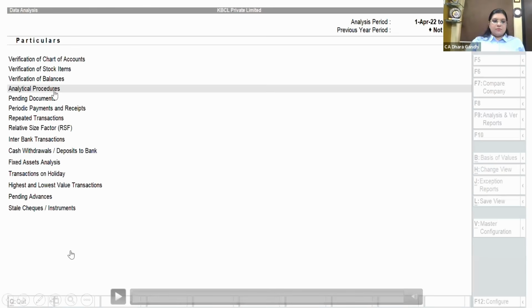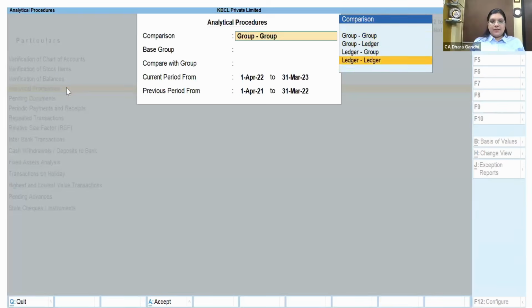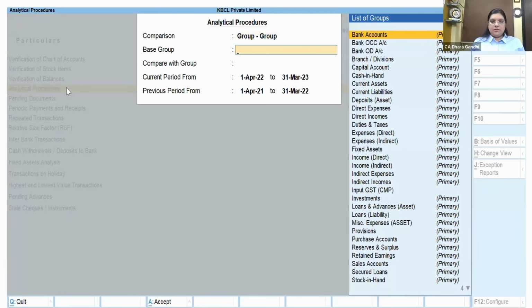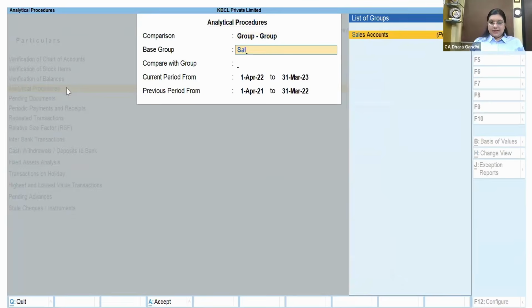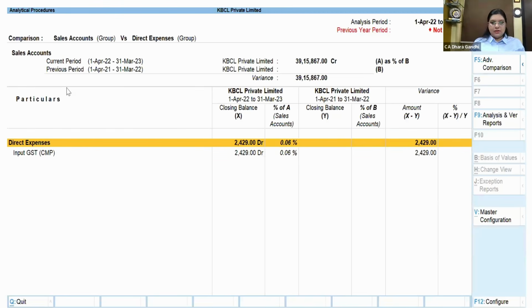I'm just showing a short example of how this works. Suppose I want to compare group to group, or ledger to group, or ledger to ledger. I want to compare group to group. I want to compare the sales account with maybe direct expenses, to see what the fluctuation is with the direct expenses. So this is the sale. I can put a comparison of last year and I can calculate the variance.